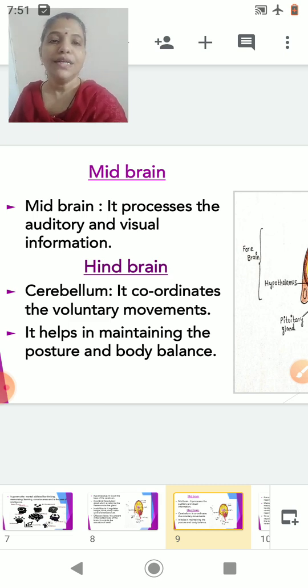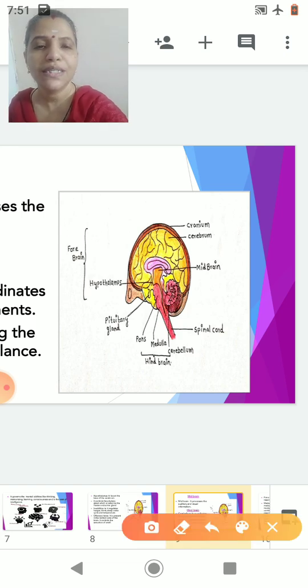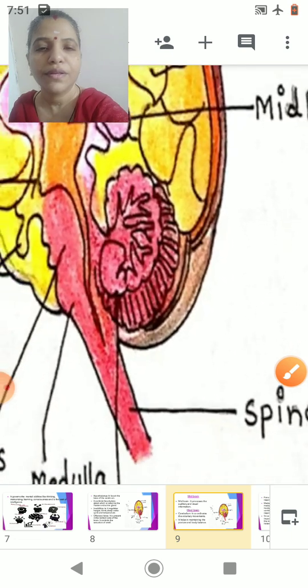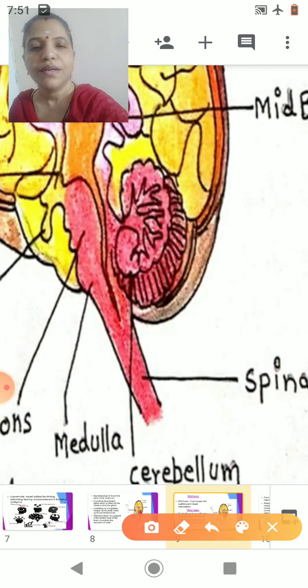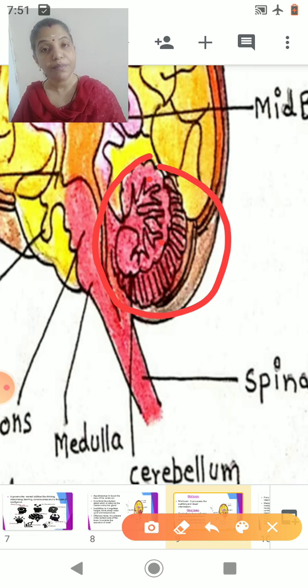Now let's go to the next slide. So you can see, students, you can see the cerebellum here. Can you see the cerebellum here? This part of the brain is nothing but your cerebellum. This part of the brain is your cerebellum. It is responsible for maintaining posture and balance of our body. Okay.